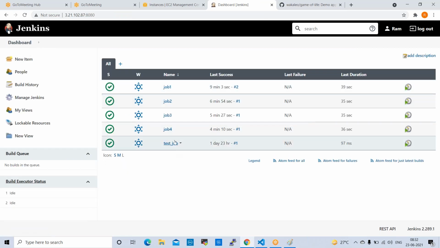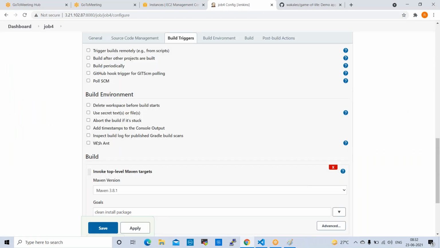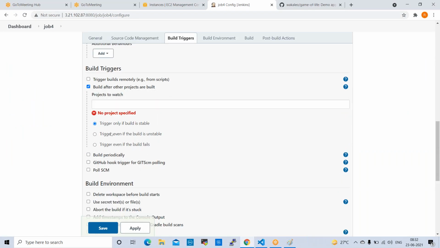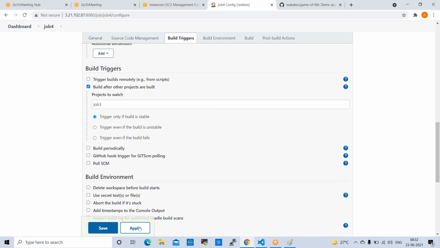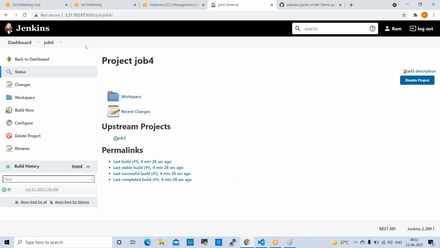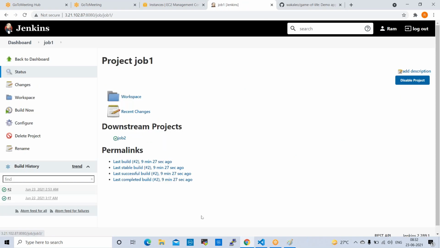Next one is job 4. Go to job 4 configure. Build trigger. It will watch job 3. Apply, save.